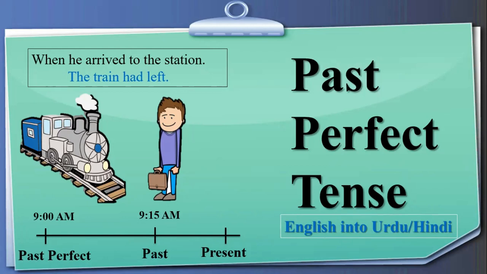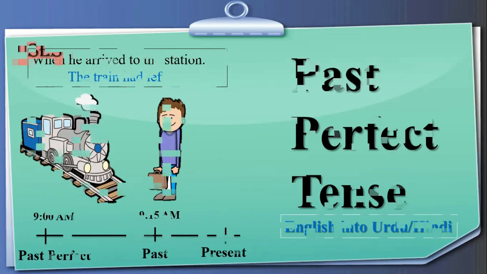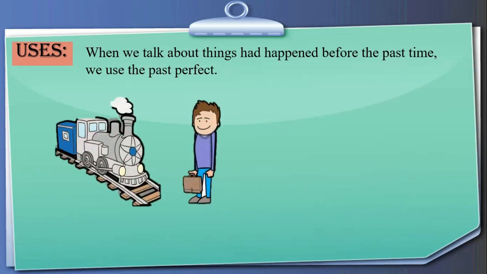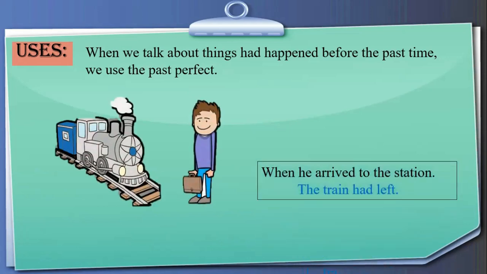Without further ado, our topic is past perfect tense today. Here are the uses of past perfect tense. When we talk about things that had happened before the past time, we use the past perfect. As we already talked about, when he arrived at the station, the train had left.